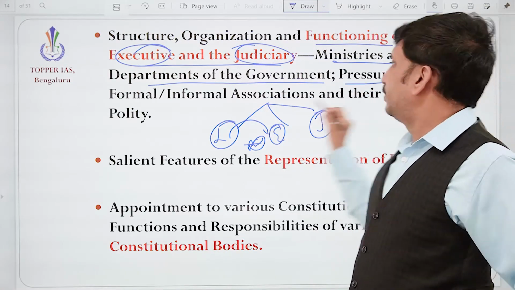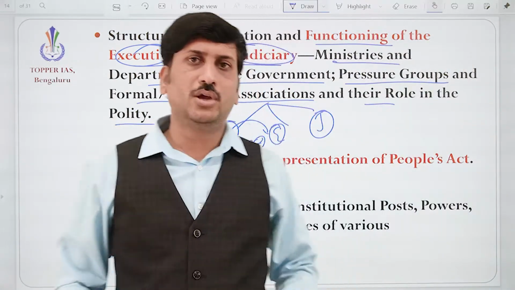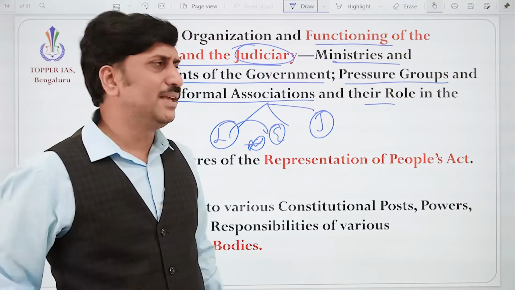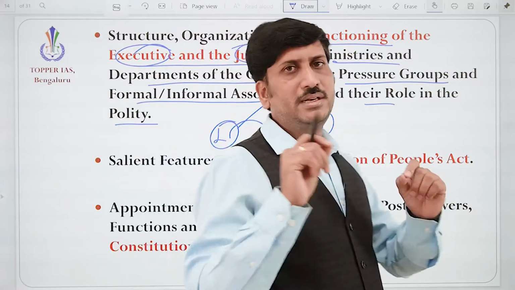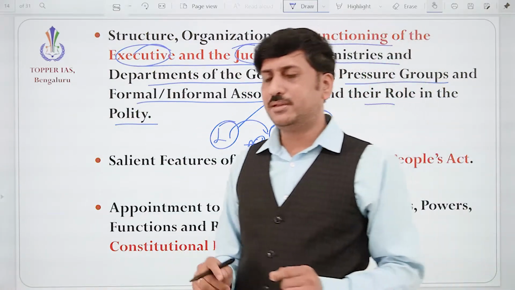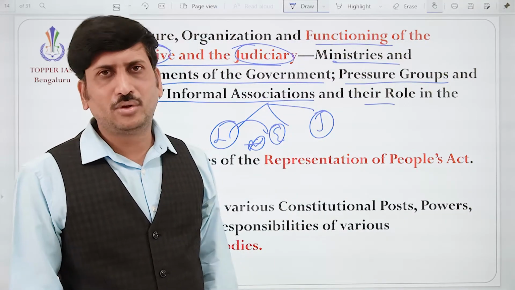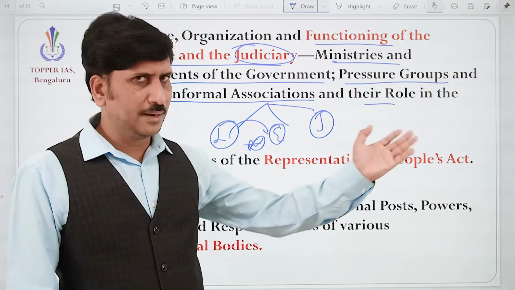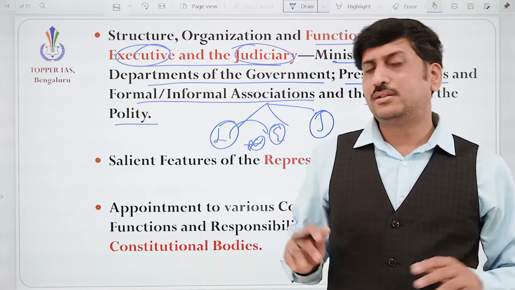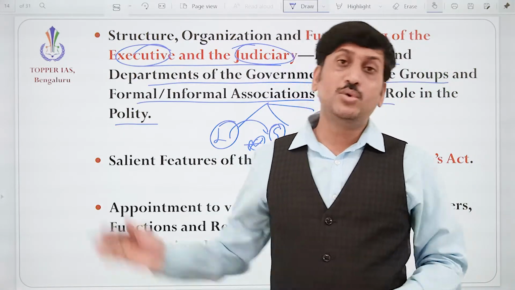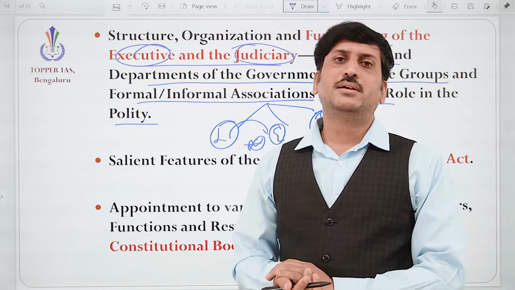Then pressure groups and formal and informal associations and their role in the polity is very, very important. The lobby groups. If something is happening in the government, some bill is coming, some new act or new scheme is coming, it is not possible without the pressure groups. There may be good and bad out of it. It's not that laws are always the result of the lawmakers alone. Outside groups will put pressure on them and force them.